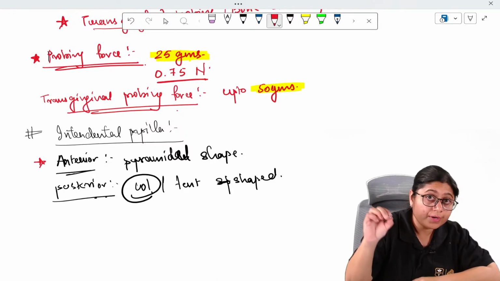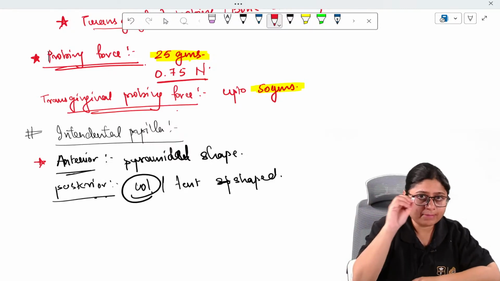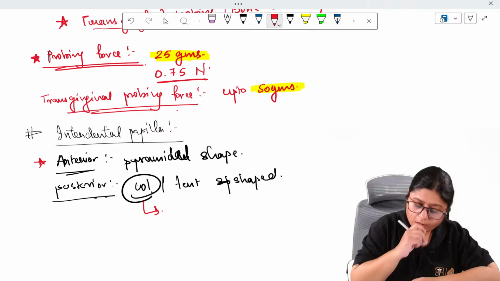Now whatever I'm marking with red is important for MCQs. It has been asked previously. Those questions I'm marking with a star, okay? Or writing in red.